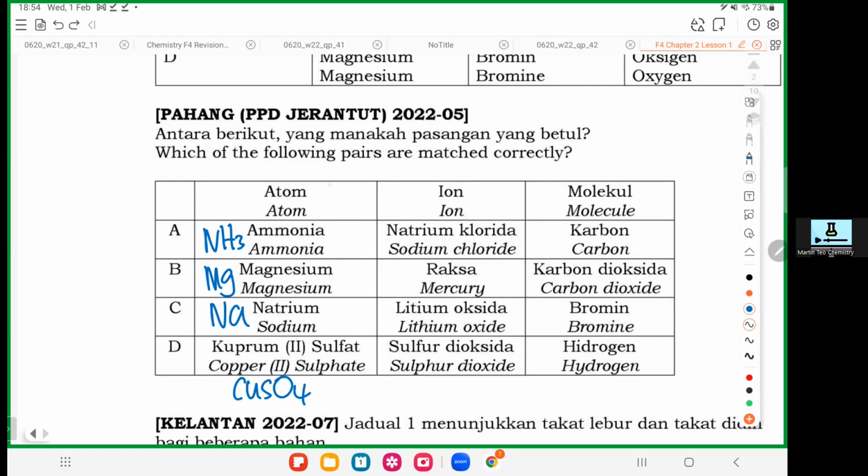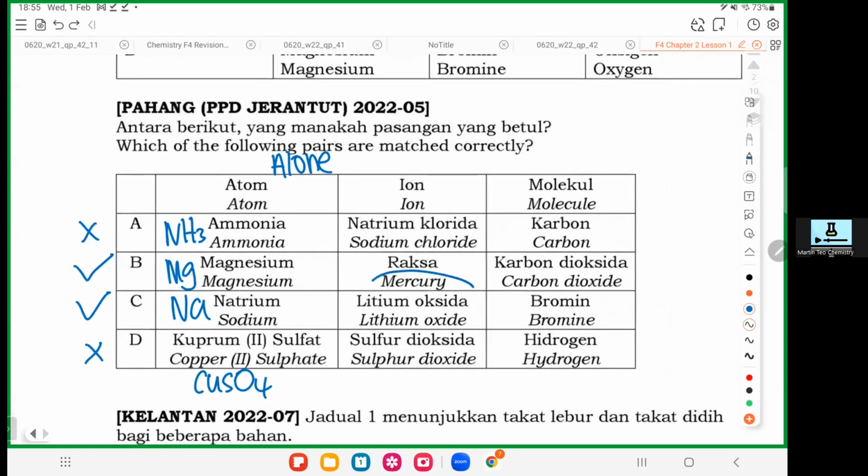Atom means what? Alone. Somebody who is alone. Is ammonia alone? No. You have nitrogen, be friend with hydrogen. You have a few things combined together, so you are not alone. So A is off. Magnesium, are you alone? Yes, you have no friend. Sodium, are you alone? Yes, you have no friend. Copper sulfate, are you alone? No, you have copper, be friend with sulfur, be friend with oxygen. So when you have friends, you are not alone. So wrong. So A and D are out already. So now you only focus on B or C. Okay. So this is how we do objective. Cancel all the impossible answers first.